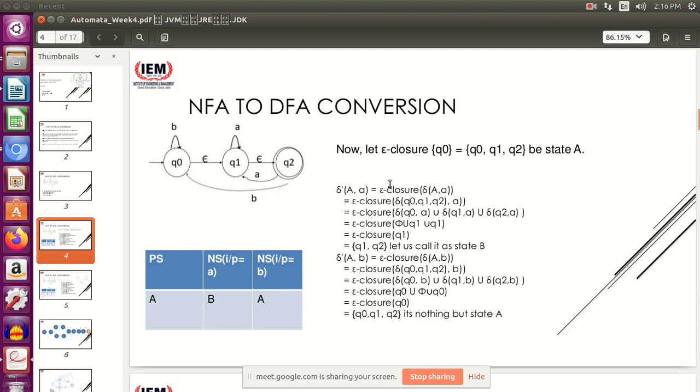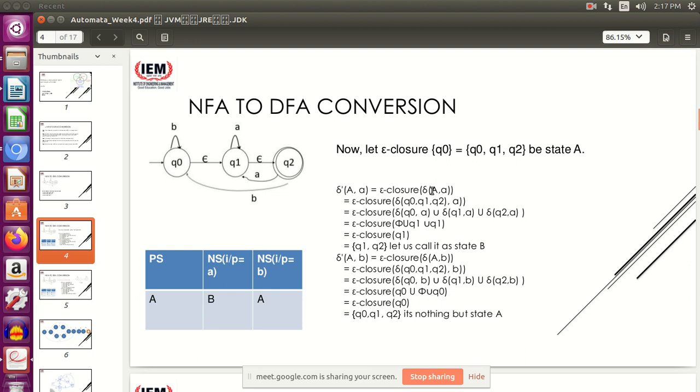But outside this you have an epsilon closure. So two things you have to do. First you have to find out the transition, and then you have to calculate the epsilon closure of the transition. Whatever you are getting inside it, you have to calculate the epsilon closure of that. So let us proceed. Just keep the epsilon closure part intact and first calculate the thing which is present inside